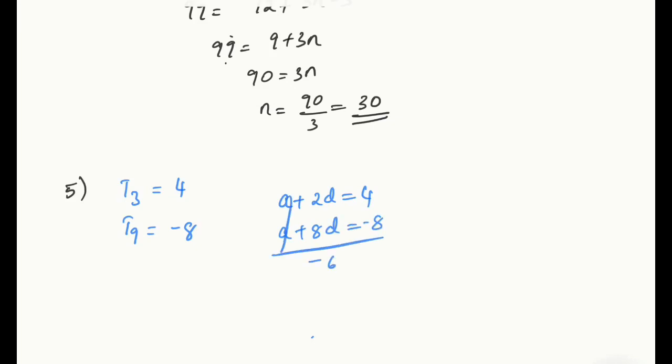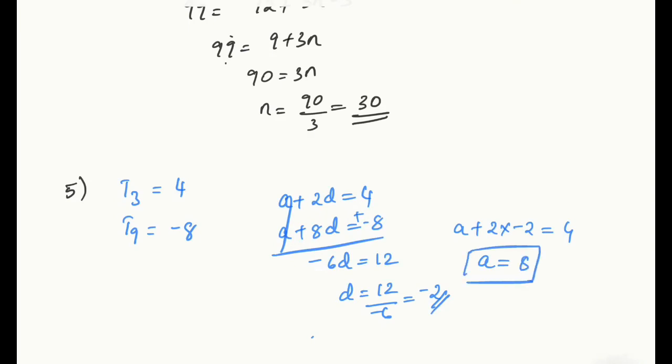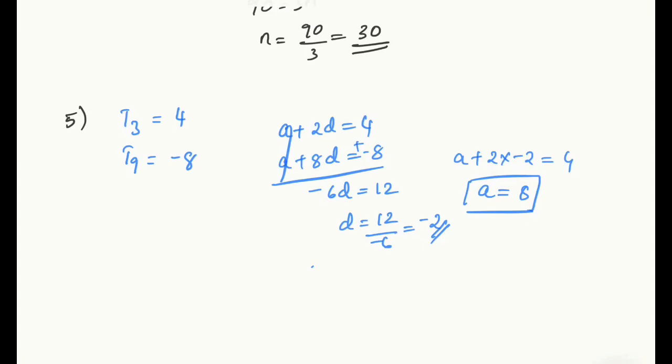Subtracting, minus 6D equals, with subtraction it becomes plus, so 12. D is equal to 12 by minus 6, that's equal to minus 2. So A plus 2 into minus 2 equals 4. A is equal to 4 plus 4, that is 8. You got the value of A as 8 and D is equal to minus 2.